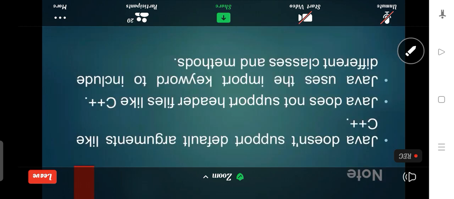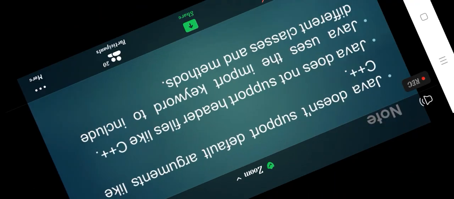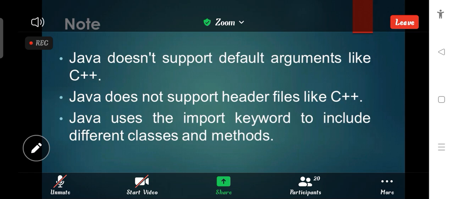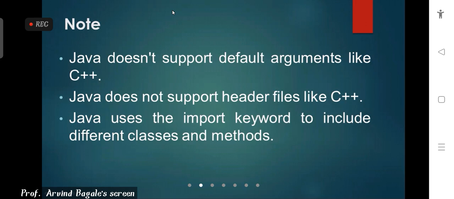One important note: Java does not support default arguments like C++. In C++ functions we can pass default arguments, but Java does not. Java also does not support header files like C++.